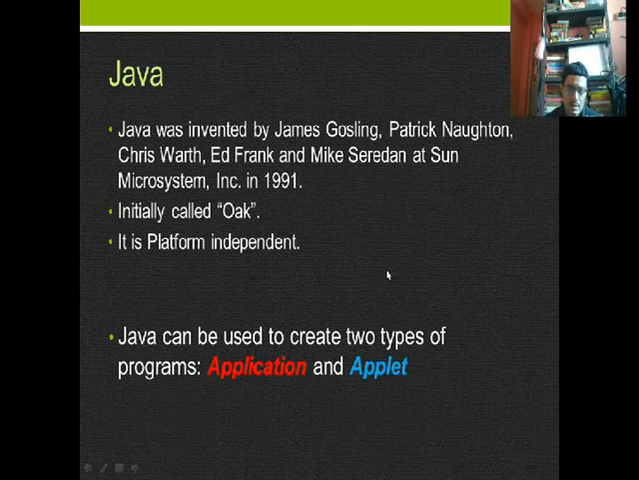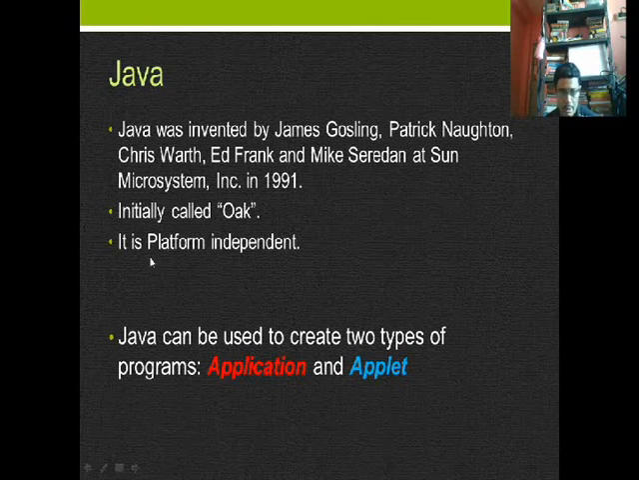Now we have discussed Java. Just a little bit of recap. Java was invented by James Gosling and his team, initially known as Oak. It is platform independent. Here are the most important features of Java virtual machine and so on. And we can use Java to create different types of programs, like application and applet.